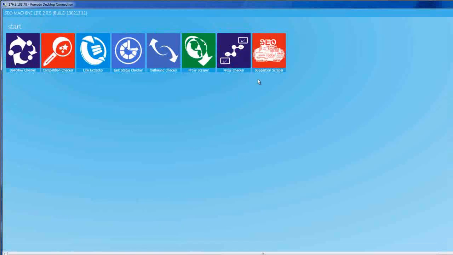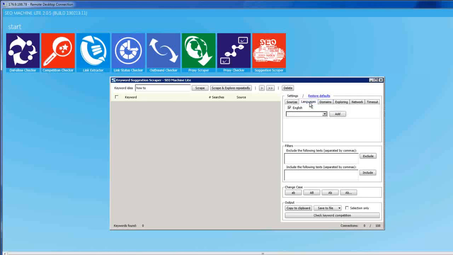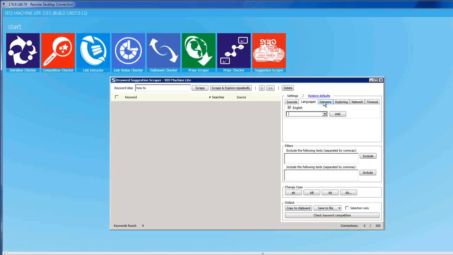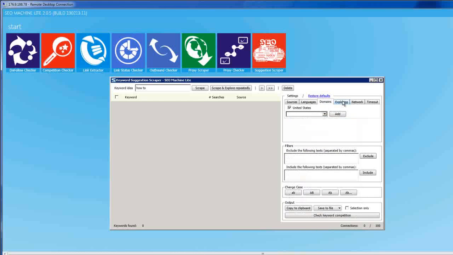Okay, let's check the last module. It's the suggestion script. Let's choose how to. You can choose your languages. All popular languages are here. You can check Indonesian keyword, UK keyword, US keyword, Chinese, etc. You can choose a new search domain, exploring more, change the settings, use proxy or not, and change the timeout.